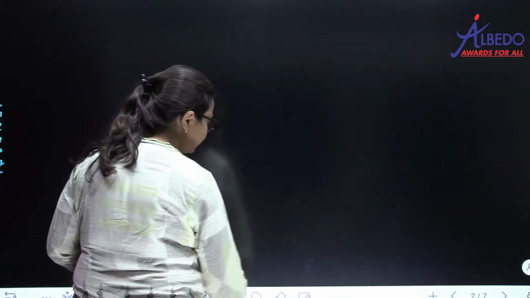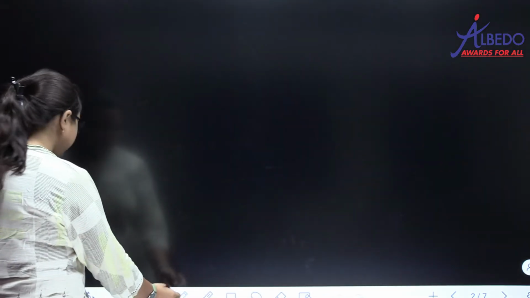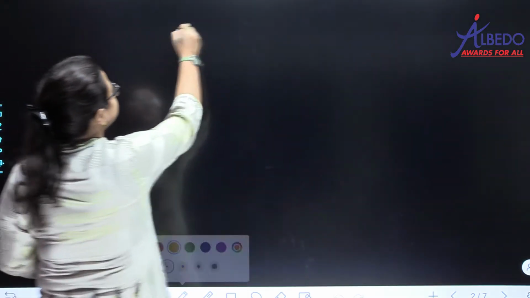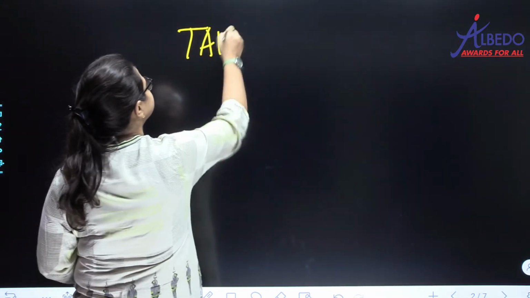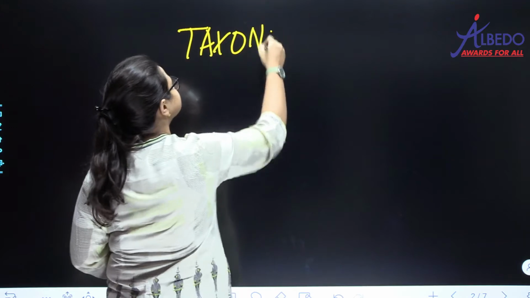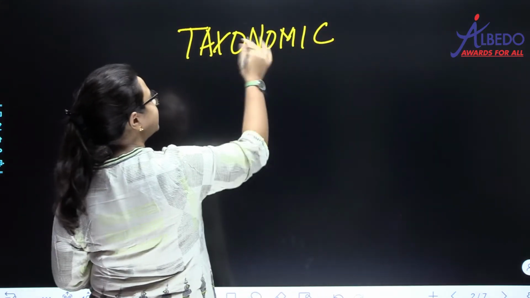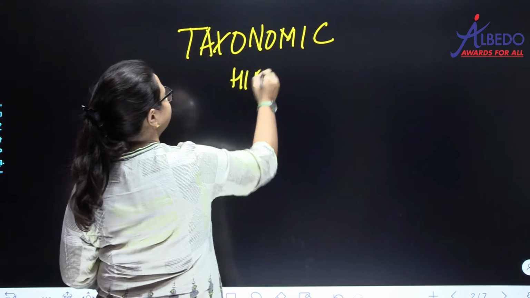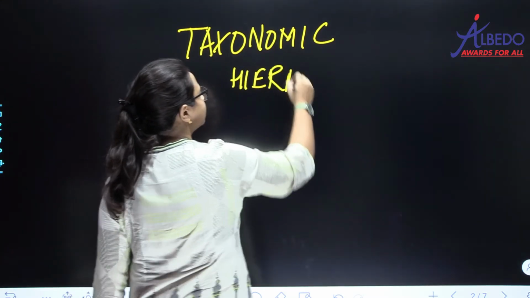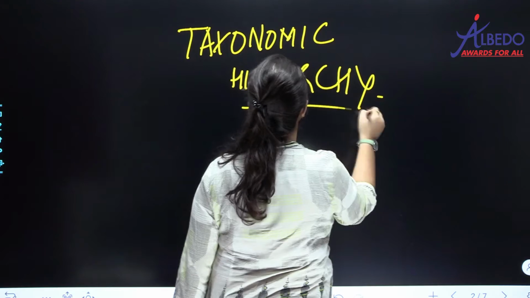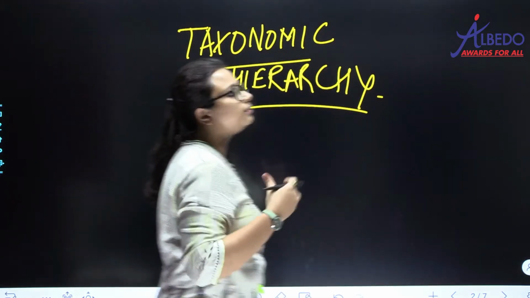Next we are going to study about the taxonomic categories. Actually, please write down that in taxonomic hierarchy. Taxonomic hierarchy.